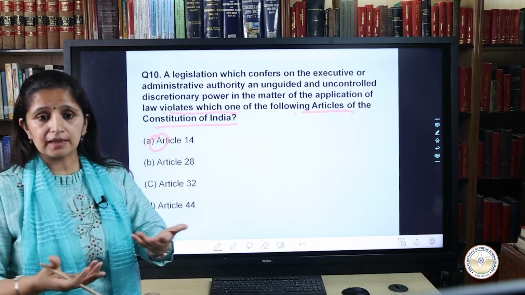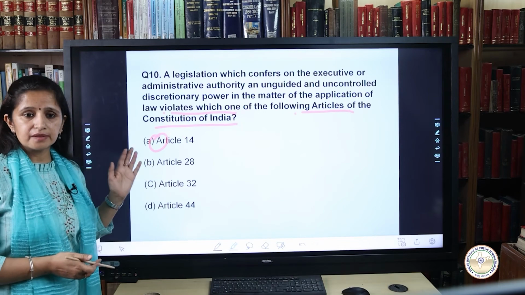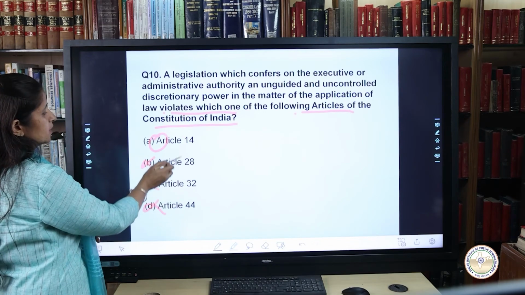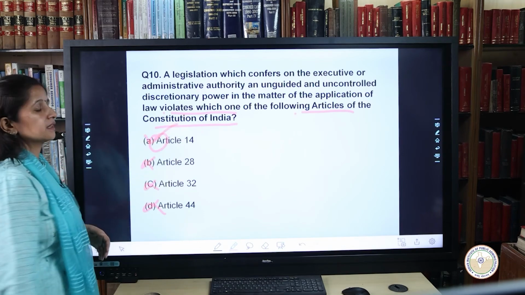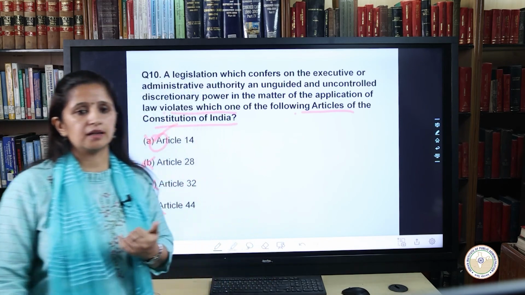The explanation clearly tells, herein, keeping this in mind, the answer is A, and it rules out the other articles, that is Article 44, 32, 28. So, the clear answer is Article 14. Herein, the answer for this question is A, that is Article 14.